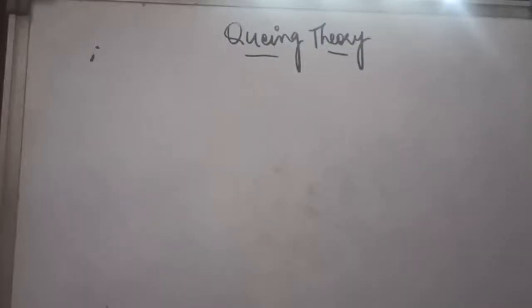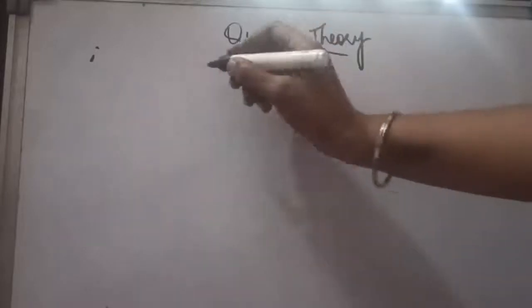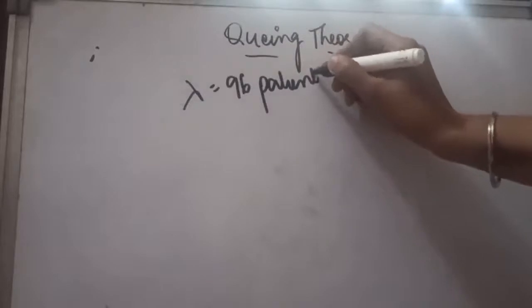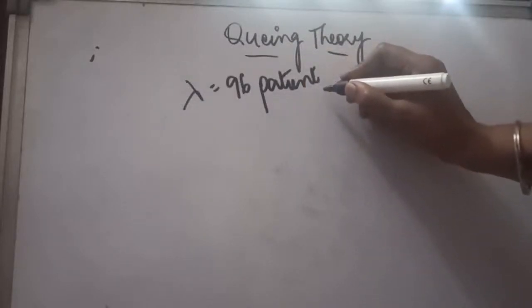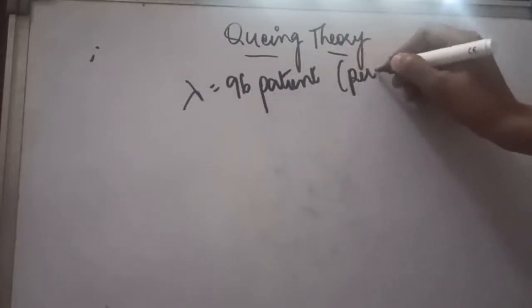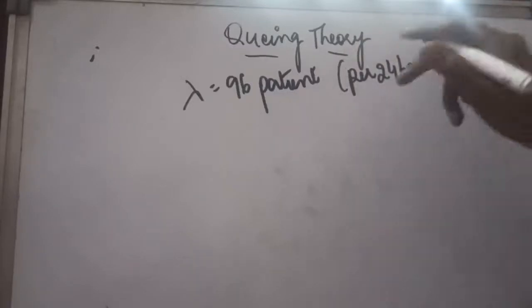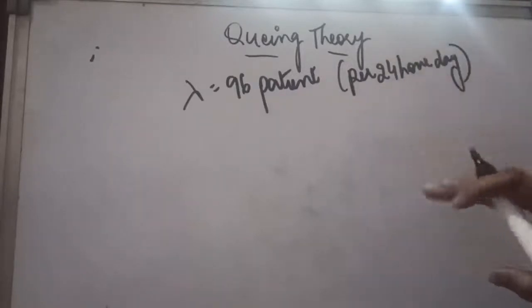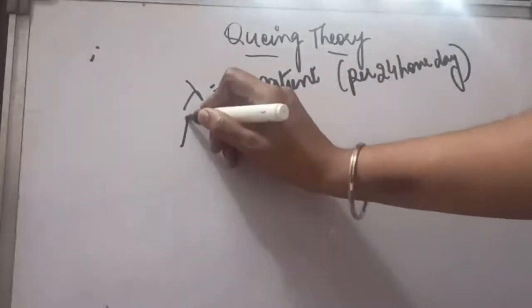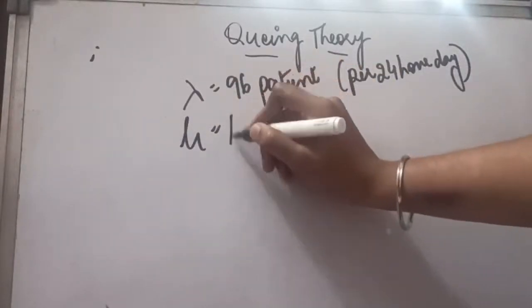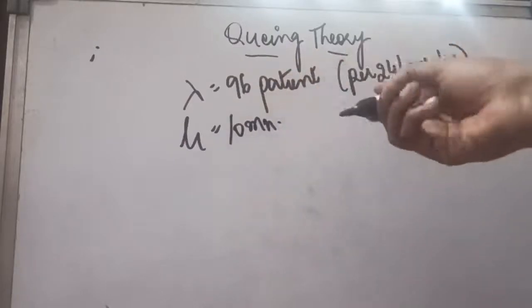The first line was, on an average 96 patients per 24 hours arrive. So lambda was given as 96 patients, but this is data per 24-hour day, so we may have to change it. It means this is per day data. And then mu was given: a patient requires 10 minutes of service. So 10 minutes we have to convert first into hours.